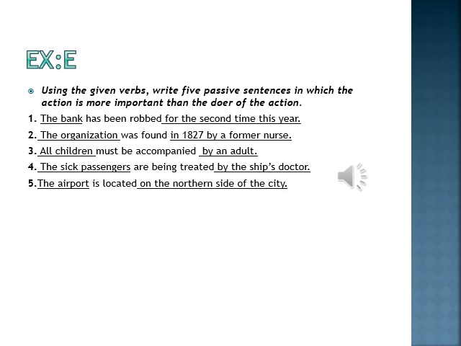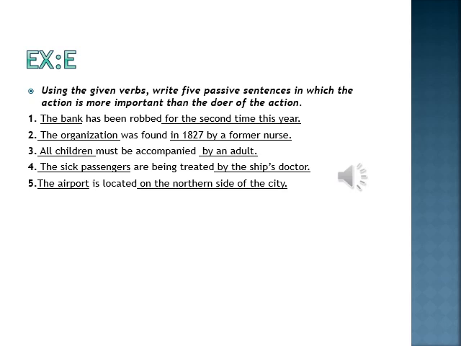In the first sentence, they have given you the verb has been robbed. According to this verb, I have used the subject bank. The bank has been robbed for the second time this year. Second verb is was found. In your book, it is written was founded, which is wrong.